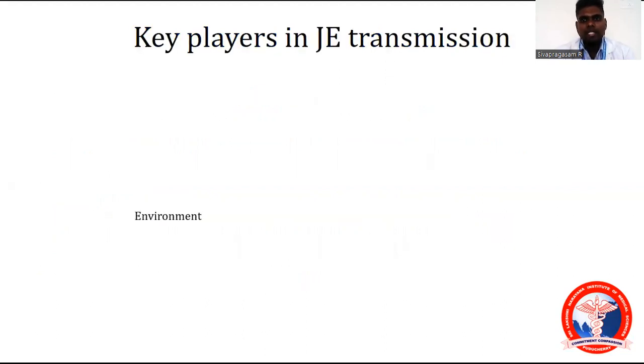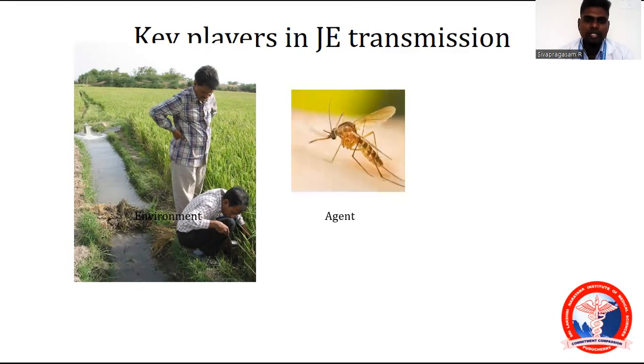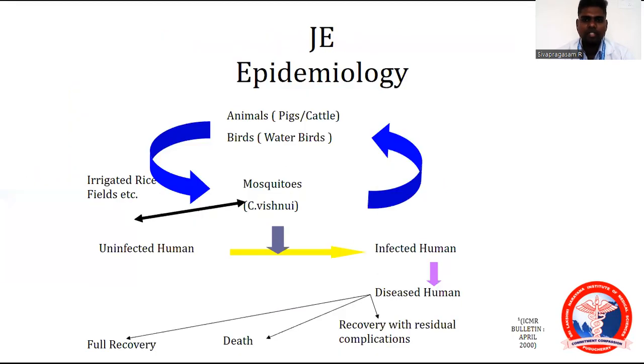Key players in Japanese encephalitis transmission. As you know, in community medicine, we deal with agent, host, and environment. Coming to the environment, can you guess? What's the most predominant environment in Southeast Asia? It's none other than paddy fields or any agricultural fields. Coming to the agent, what is the agent? As I said before, it's the Culex mosquito. Next, what are the hosts? Amplifying hosts are nothing but the pig. Then the carrier hosts, the crane is an example. It's the cattle. And we are the accidental victims.